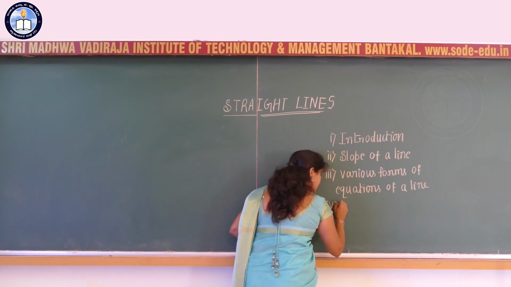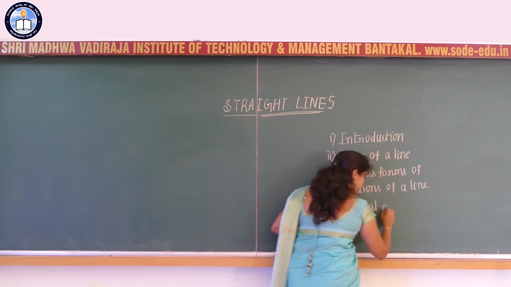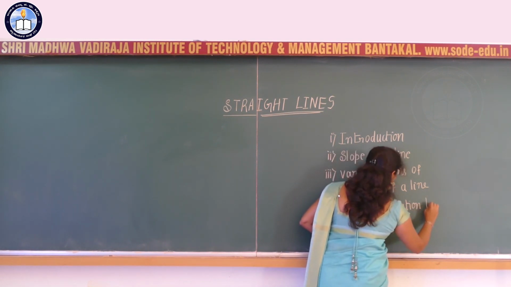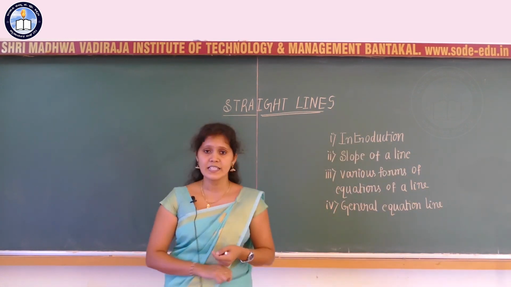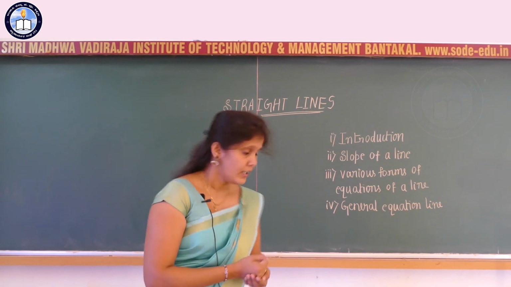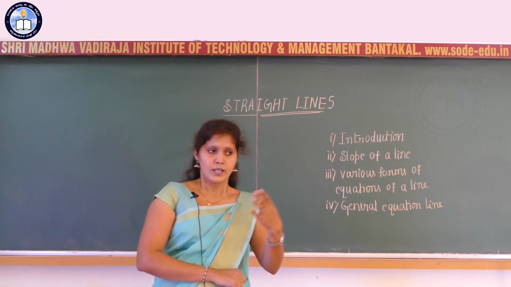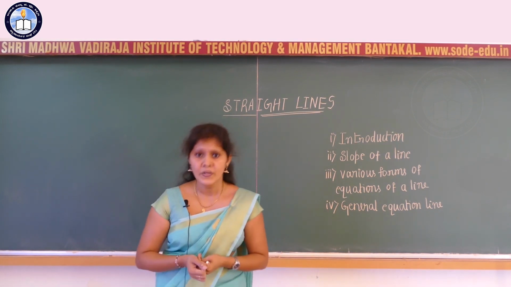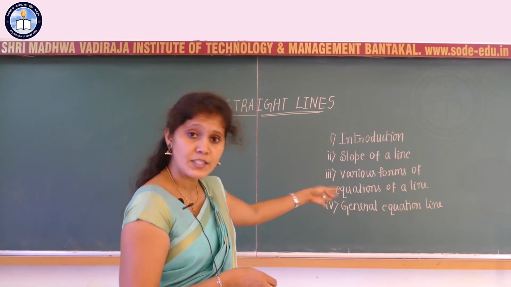And as the fourth part, I should consider the general equation of a line. After considering different forms of a line, we need to consider the general equation of a line, that is, how to represent a line generally. There are two forms, one is the particular form and another is the general form. How to represent a line generally, that we are going to consider as the fourth part.